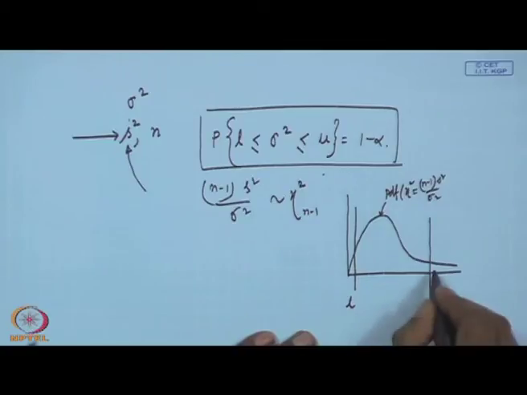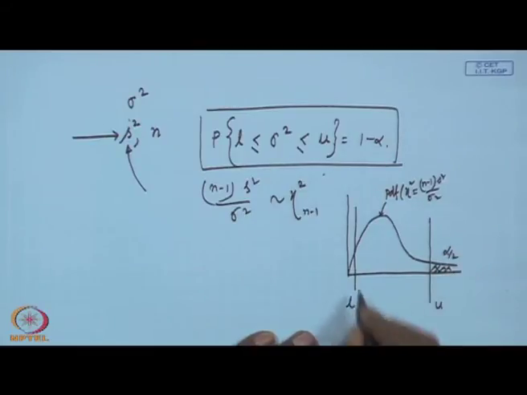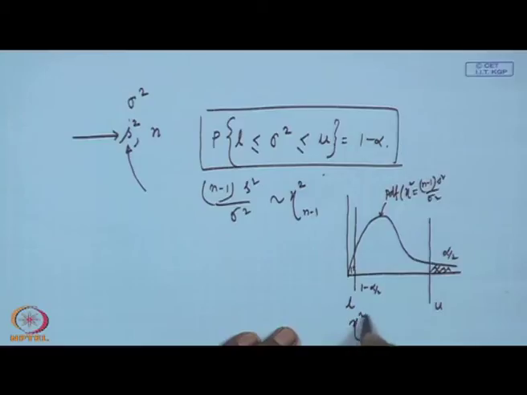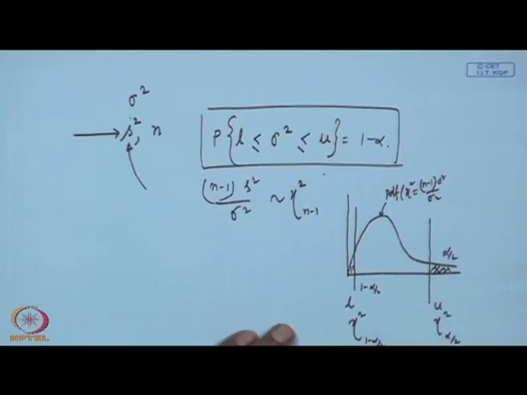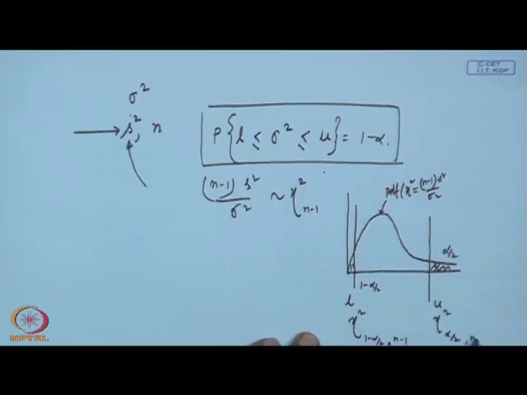So, again if I consider alpha, this particular side, let it be alpha by 2, and the total here is 1 minus alpha by 2. You will be getting chi square 1 minus alpha by 2, but please keep in mind chi square also has a degree of freedom, that is alpha by 2, and the degree of freedom is n minus 1.